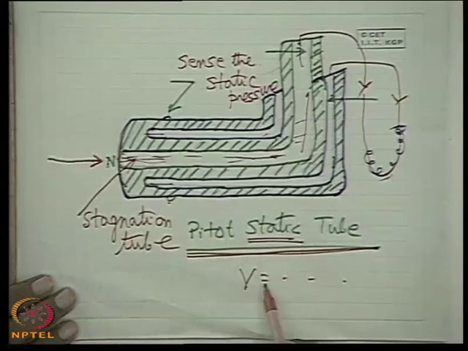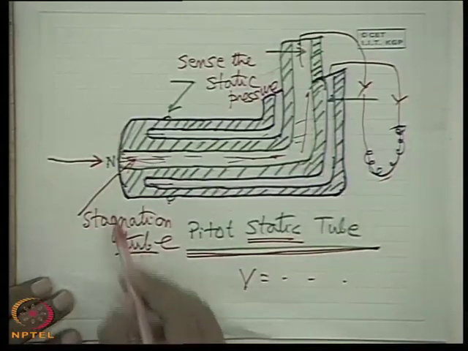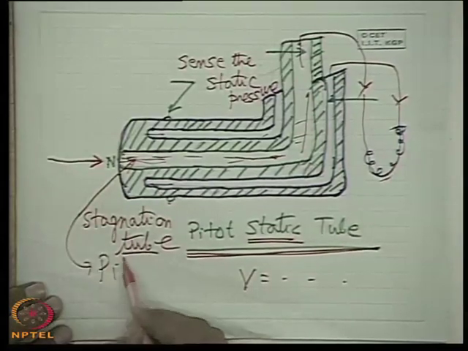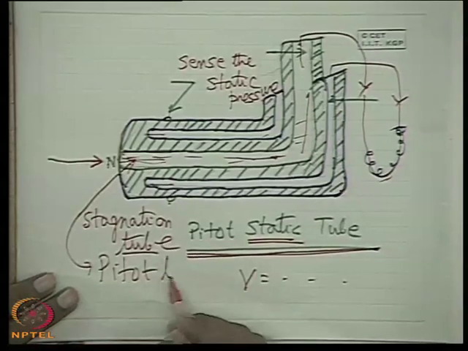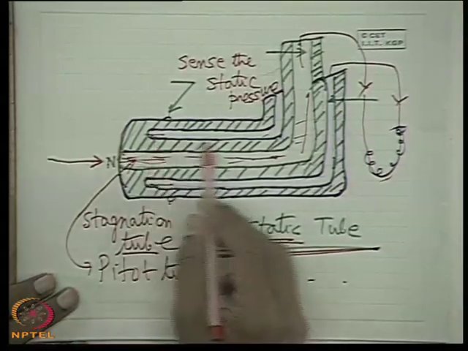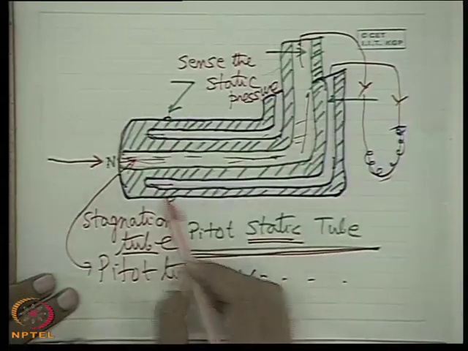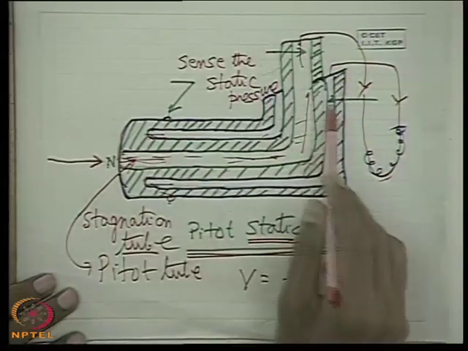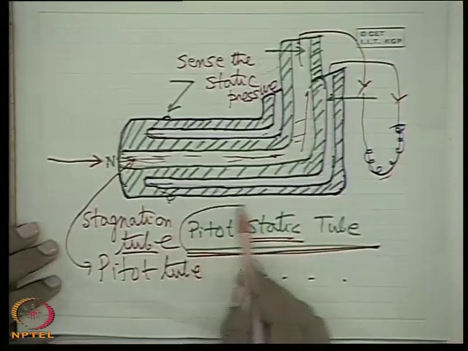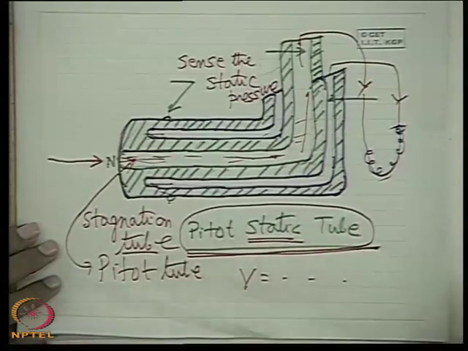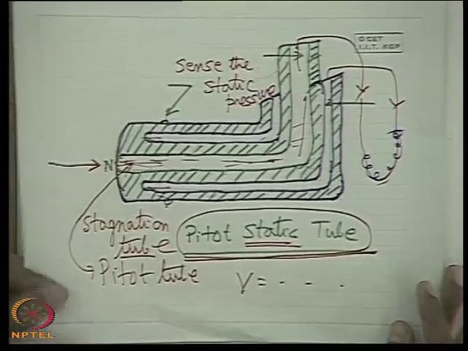The pitot-static tube measures the flow velocity. It is a combination of the pitot tube, which is the stagnation tube measuring the stagnation pressure, along with the measurement of static pressure by the annular tubes through these surface holes. They are combined in a single instrument known as the pitot-static tube. It is nothing great, but it was discovered long back by the scientist Pitot, and it is named after him. All right.